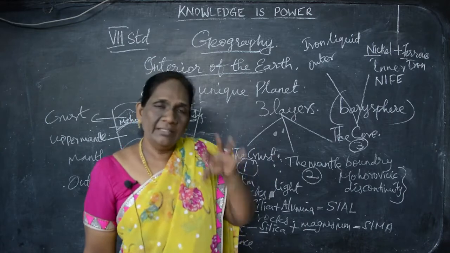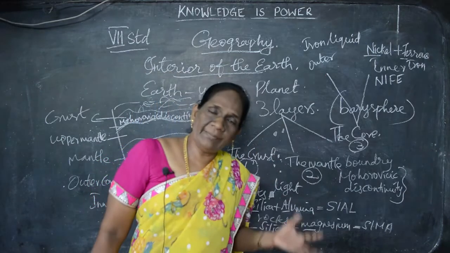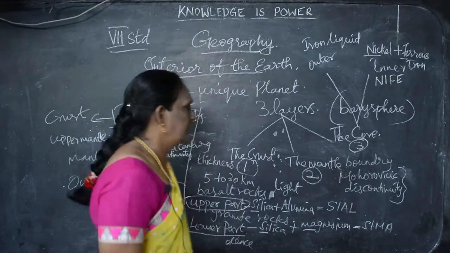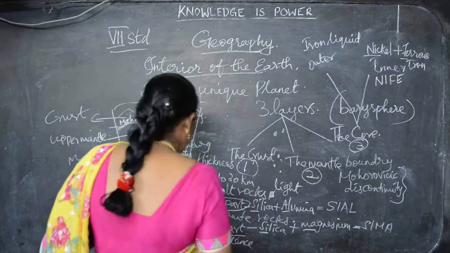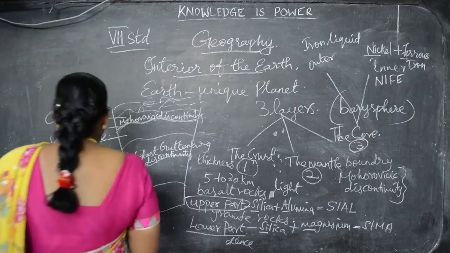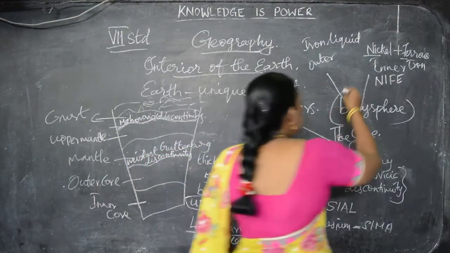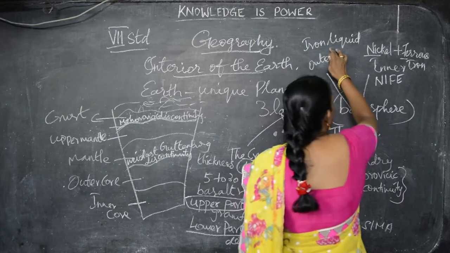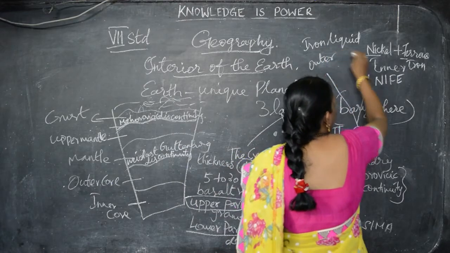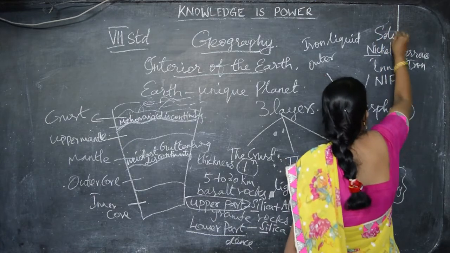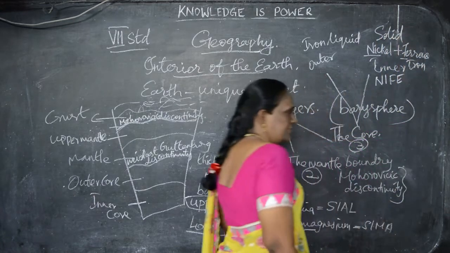So in the inner part of the earth, both the temperature and the pressure are high. Can you follow, children? So these are all about the interior part of the earth. The outer core consists of liquid and the inner core consists of solid. It is in a solid state.